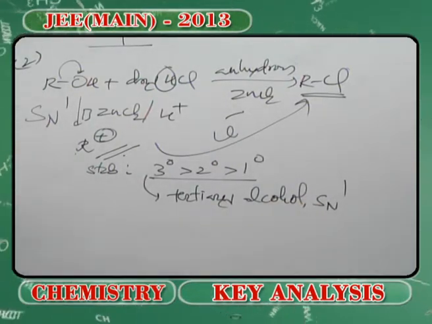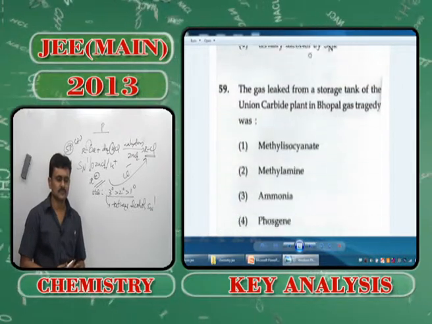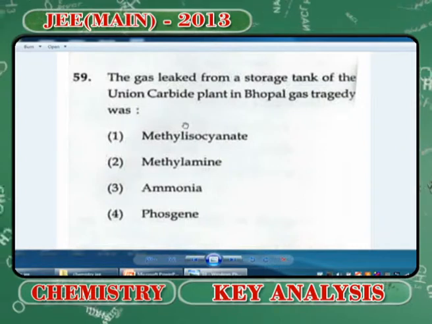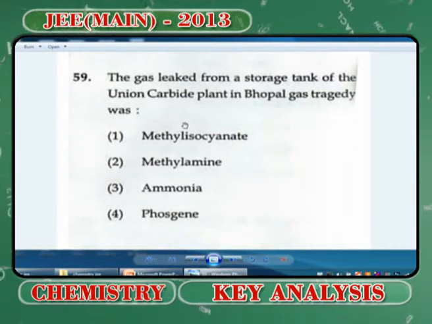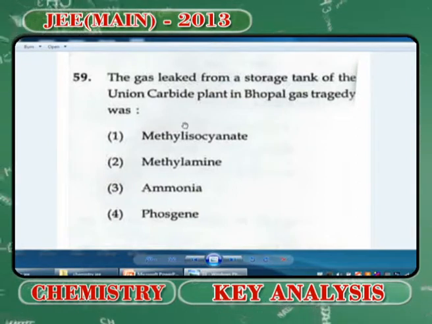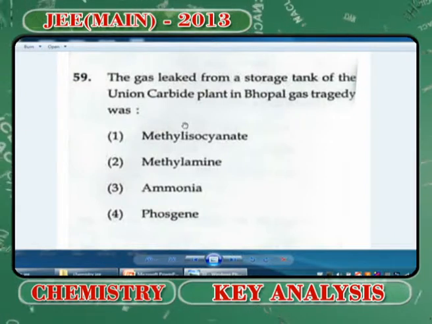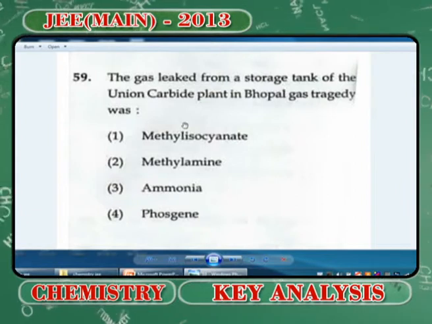Right. Then moving on to the next one, that is question number 59. Rather than chemistry, I can say it's a general knowledge based question. That is, the gas that leaked, which took the death toll to more than 200 due to the mishap which occurred in Bhopal, and methyl isocyanate is responsible for this. That is, option 1 for problem number 59,